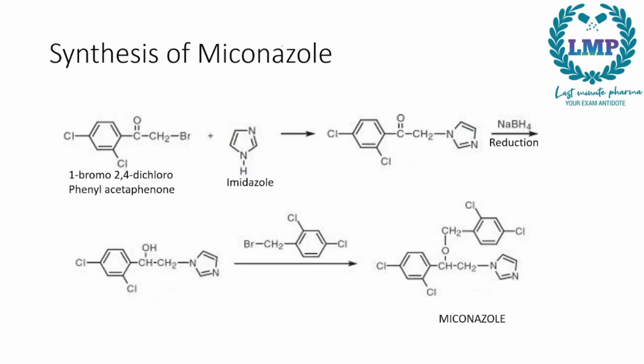Next we have the synthesis of miconazole. Now to remember what miconazole was, we'll draw the structure here: a chlorine here, a chlorine here, attached to this was a CH2 group, then an oxygen, another CH2 group, another benzene here with 2 chlorines, attached to this CH2 was another CH2 with an imidazole ring.